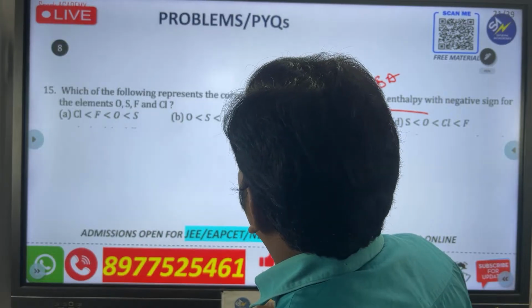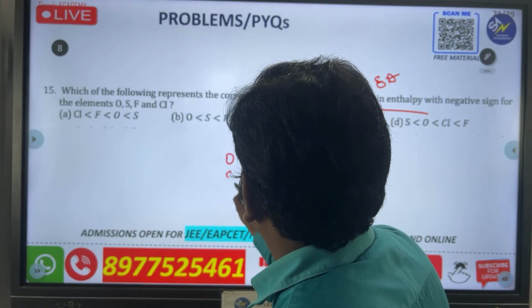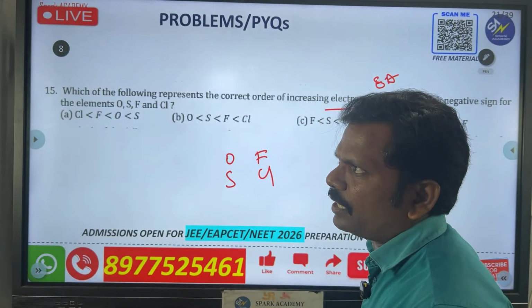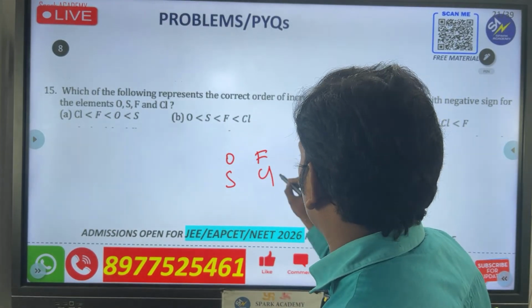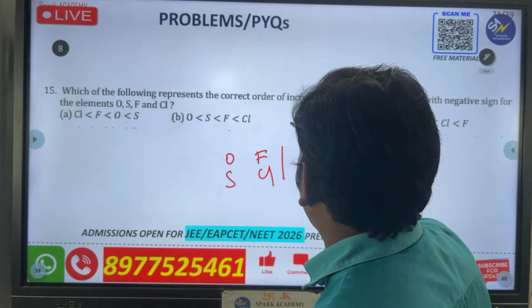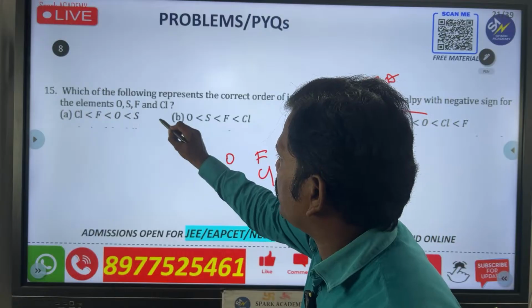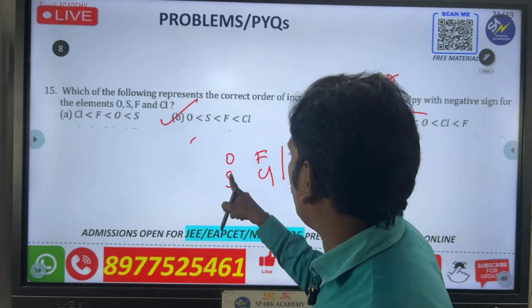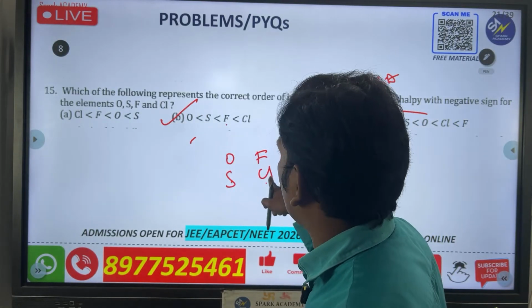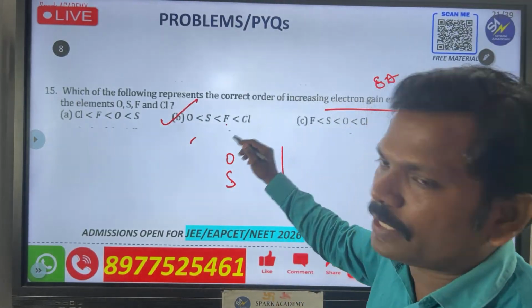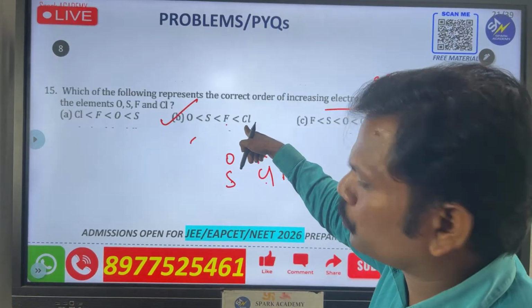Generally oxygen is there, sulfur is there, fluorine is there, chlorine is there. First, from left to right what will happen? Electron affinity increases. From top to bottom it decreases. That's why the answer should be first oxygen, then sulfur, then fluorine, then chlorine. You already know that the element with the highest electron affinity is chlorine. You can choose like that also.